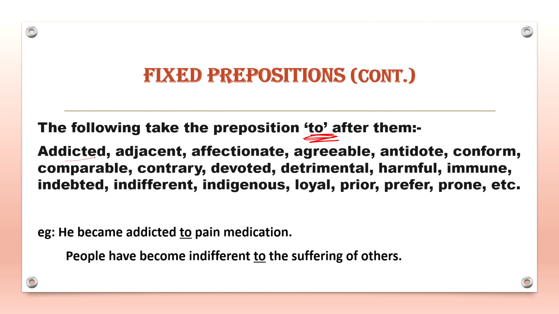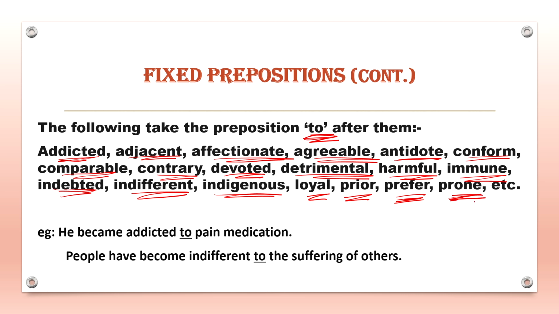For example, addicted to, adjacent to, affectionate to, agreeable to, antidote to, conform to, comparable to, contrary to, devoted to, detrimental to, harmful to, immune to, indebted to, indifferent to, indigenous to, loyal to, prior to, prefer to, prone to, and so on.